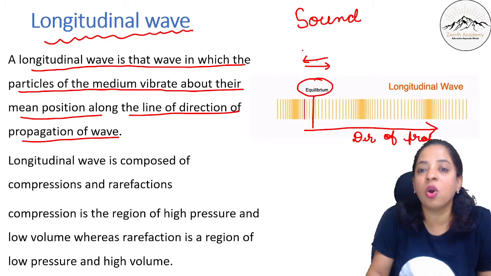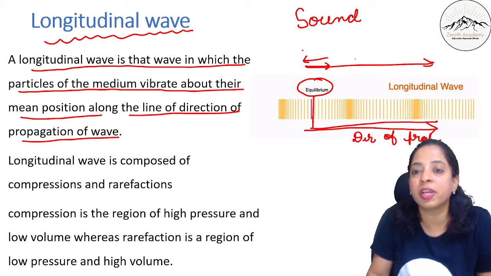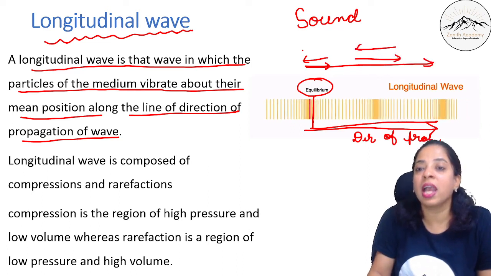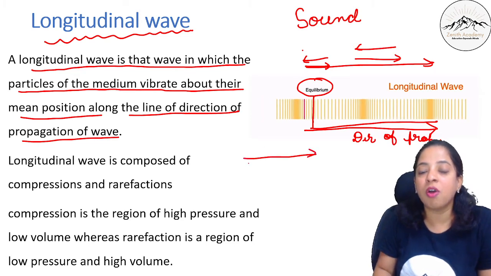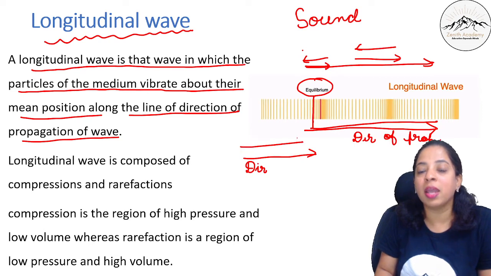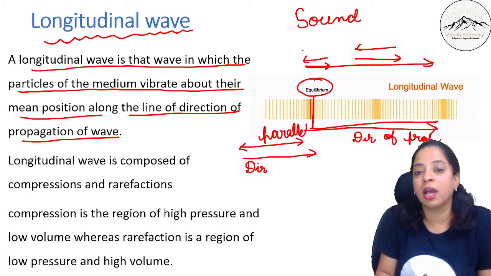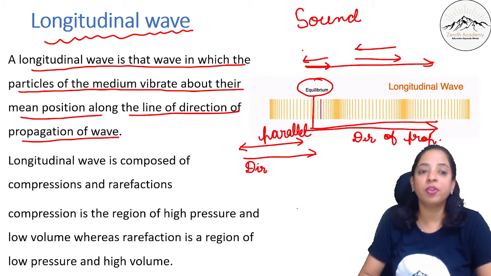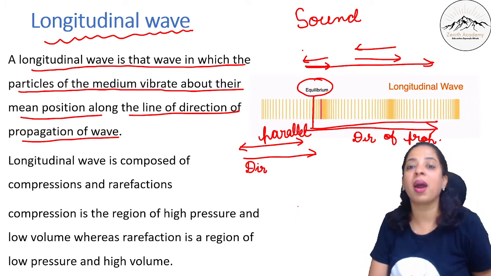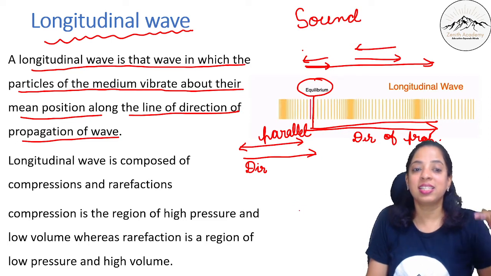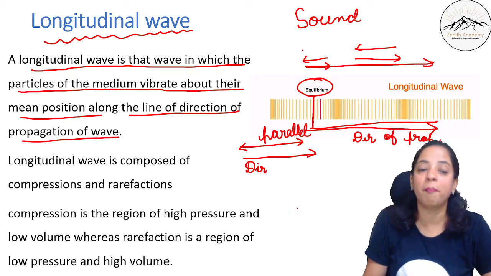So these two lines are along the direction of propagation. This is the direction of propagation and this is the direction of propagation. So the angle between them is 0 degree. Okay, they are parallel. These two lines are parallel to each other. Are you getting me? So in the longitudinal waves, how do the particles of the medium vibrate? The vibration of the particles of the medium is along the line of direction of propagation of wave. So both these directions are parallel.